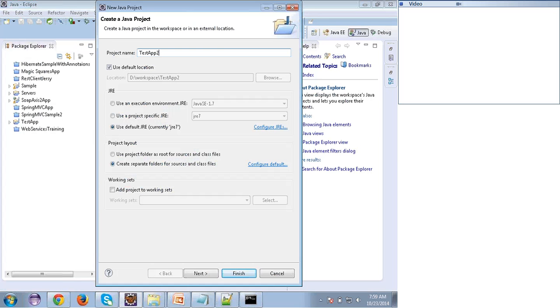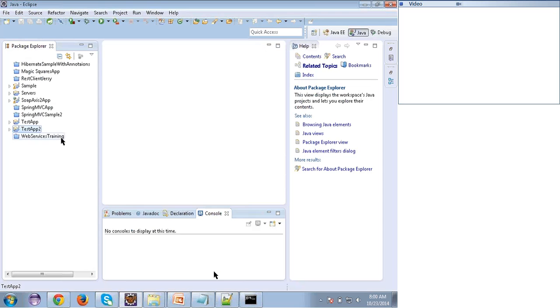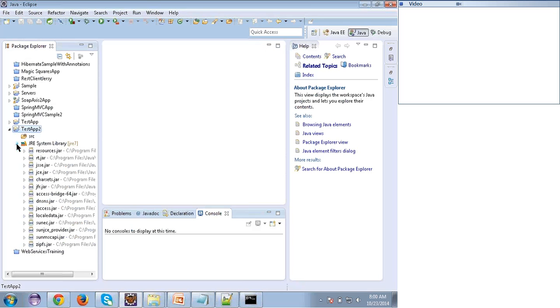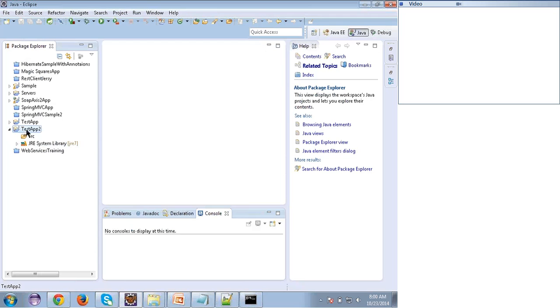See here, my Eclipse is using JRE 7, so the Java 7 version is being used. Next, and then finish. When I do this, you will get something like this structure. This is my project. Here you will see some files. We'll speak about what these files are later, but you will get this project.